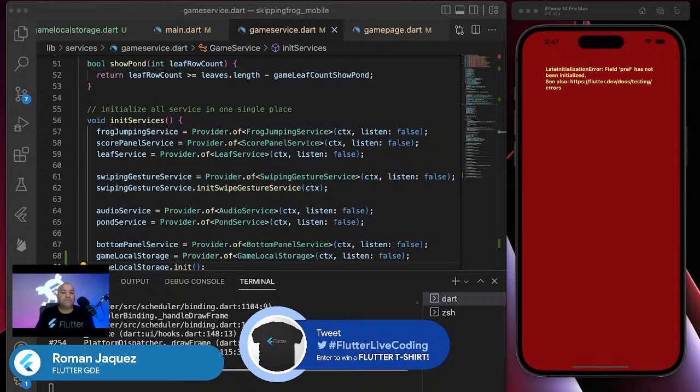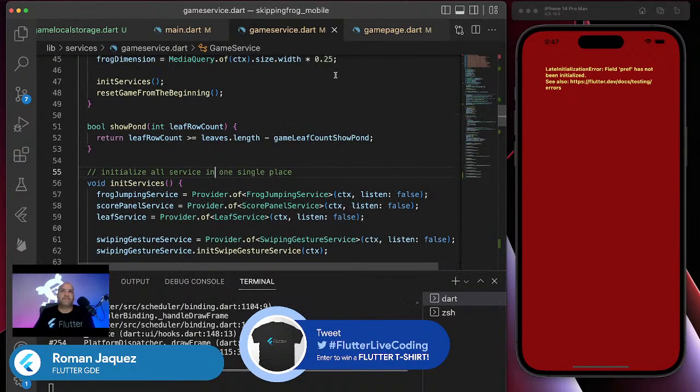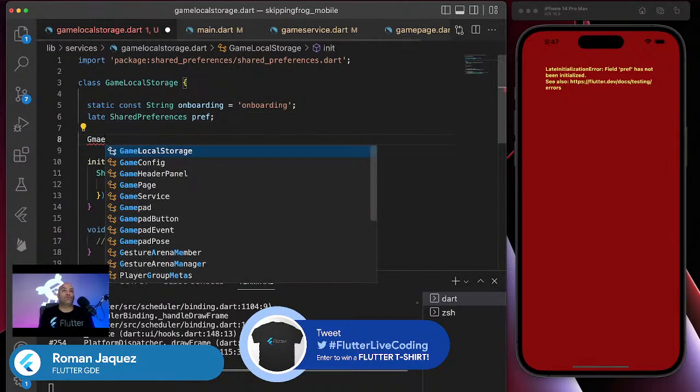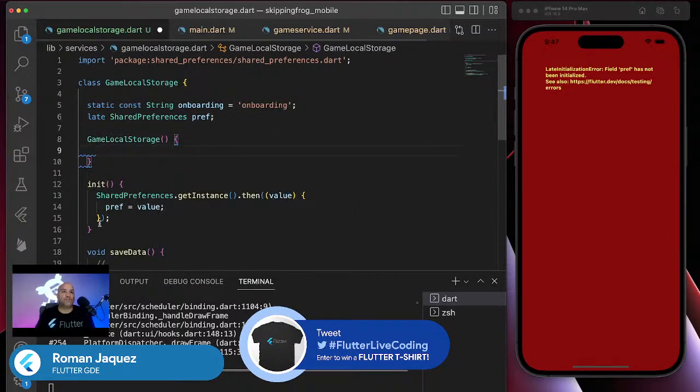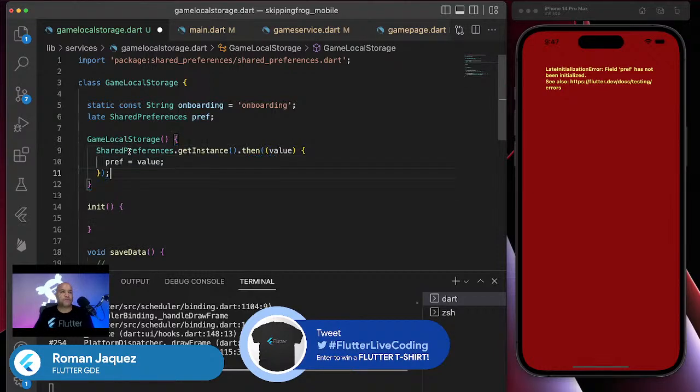So for example, in the game service, I need to make sure to initialize it a little bit earlier, right? Yeah, I can try it in the constructor. Perfect. So I can do game local storage, of course, and then instead of doing the init, I can use the init for other things. That's a very good point. So I can just do it right here in the constructor, and then when the provider initializes it at the top, of course, I can definitely do that.